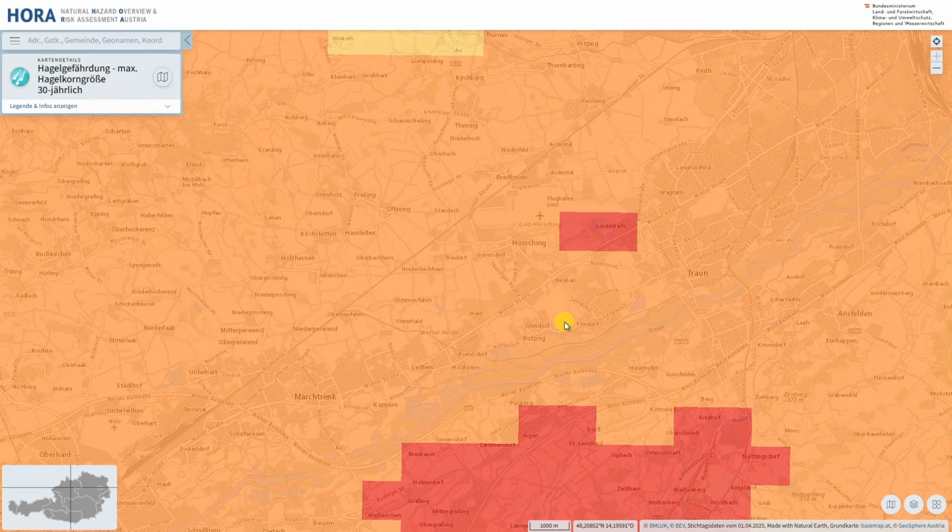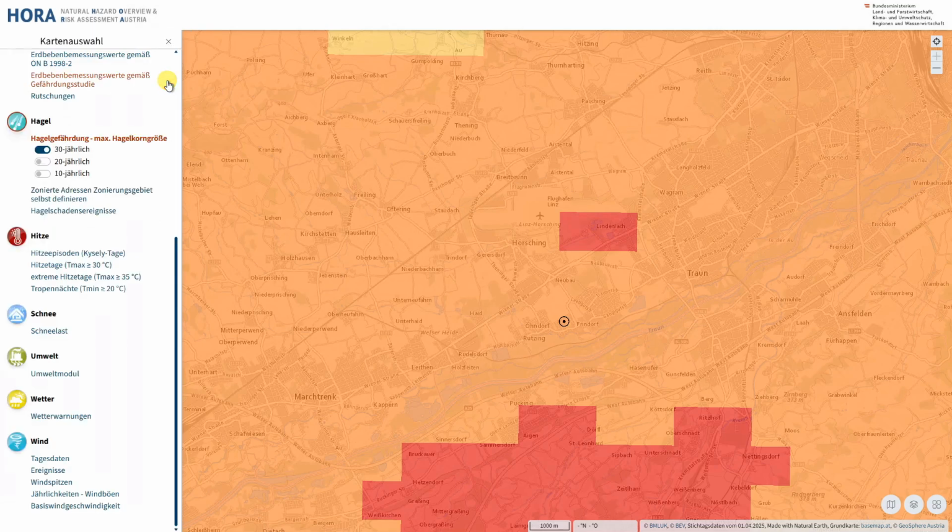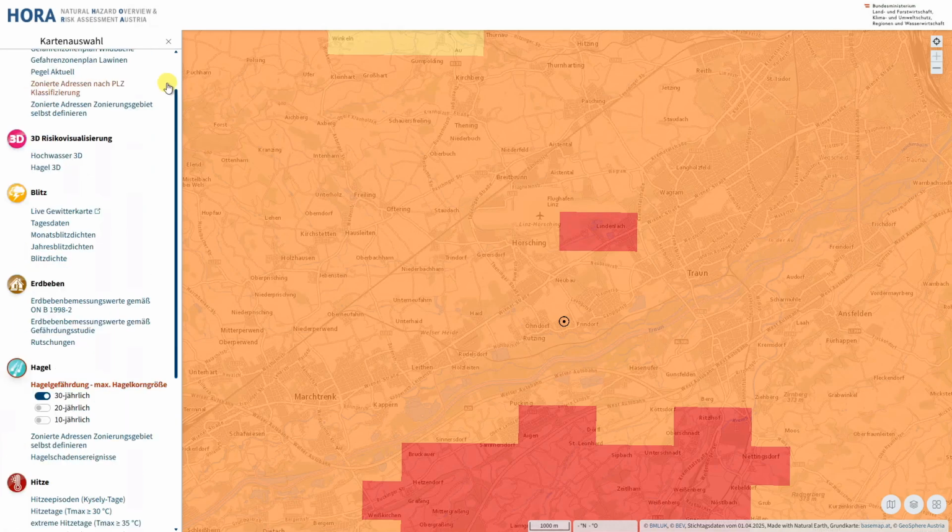In both cases, details about the selection are displayed on the left. Clicking on the corresponding text opens the application. Alternatively, you can also open the 3D risk visualization via the map selection, by selecting the desired natural hazard from the list.